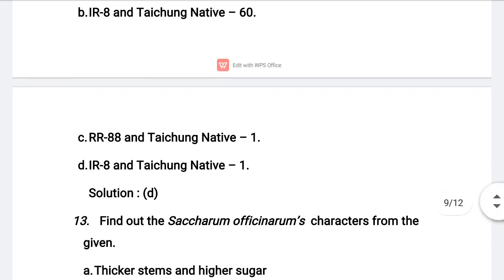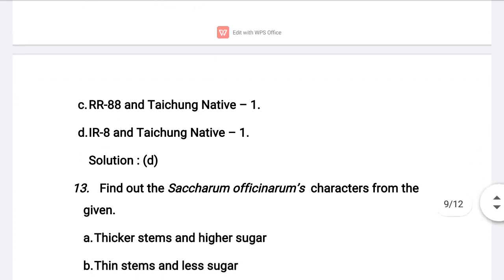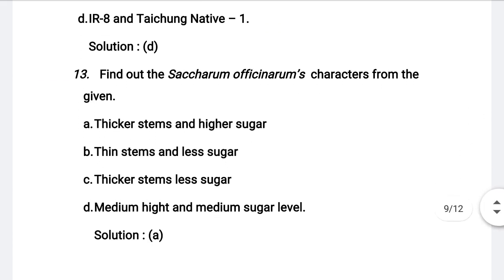Understood? So students, here semi-dwarf rice varieties were derived from IR8, which is located in Philippines, and Taichung Native 1, which is located in Taiwan. Understood?